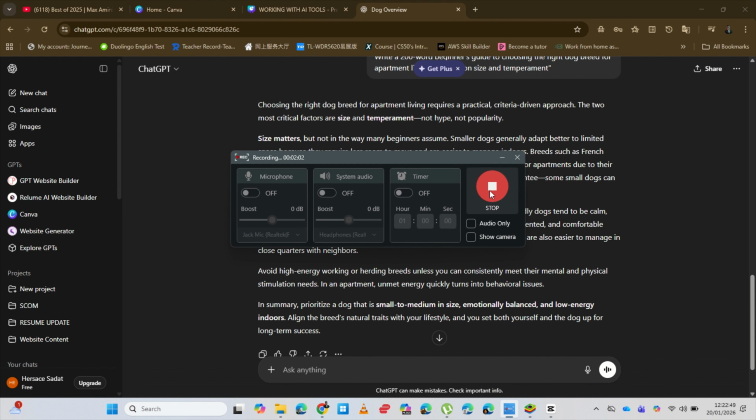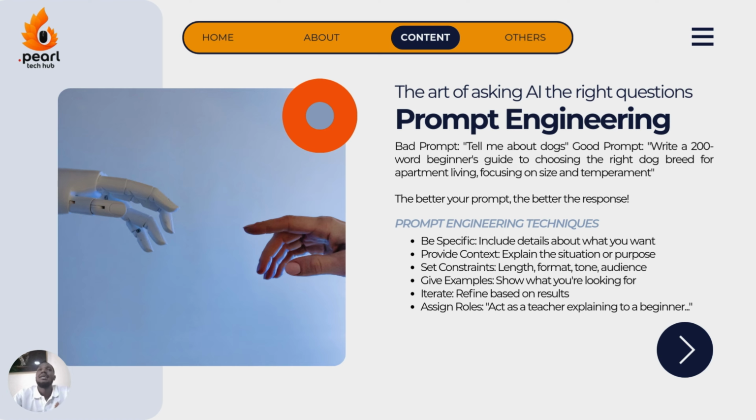So I'm gonna put in this prompt. You see that when I put in the prompt, the response I get is brief, fast, and I think it is specific to its response and the point. You see that it talks about the color and all of that. So I can use that to now choose a dog. So going back to our slide, you see that the better your prompt, the better the response.